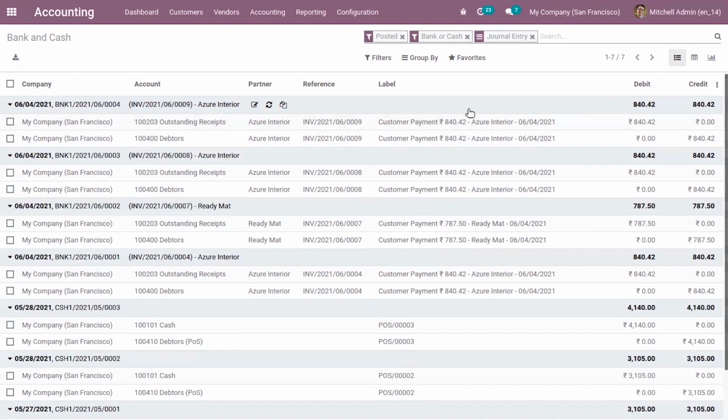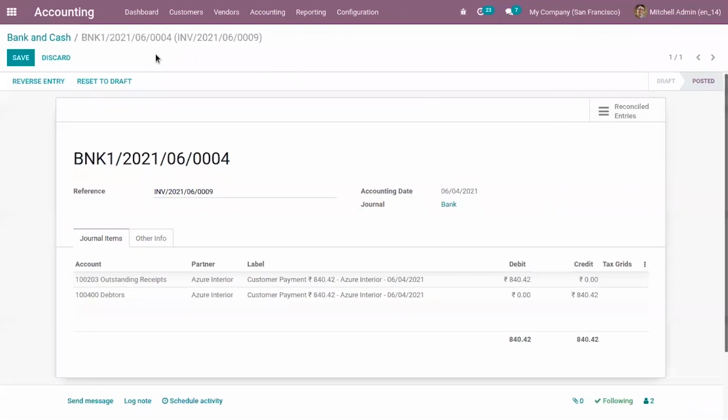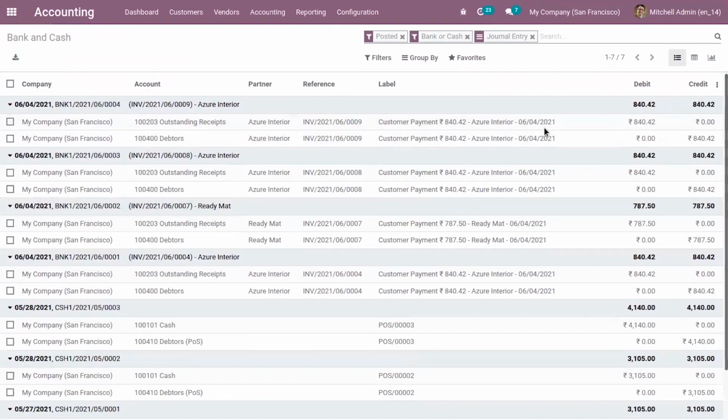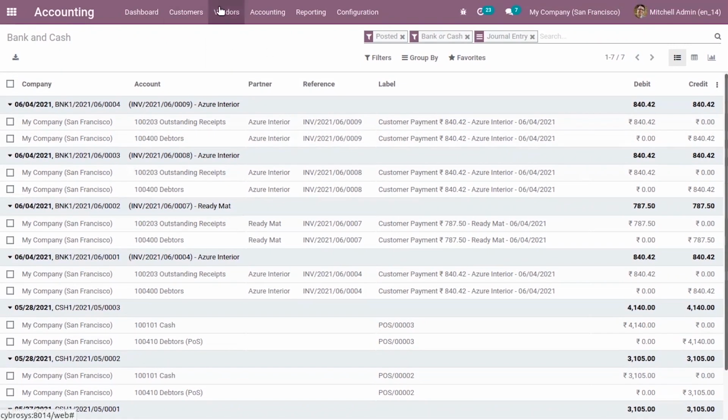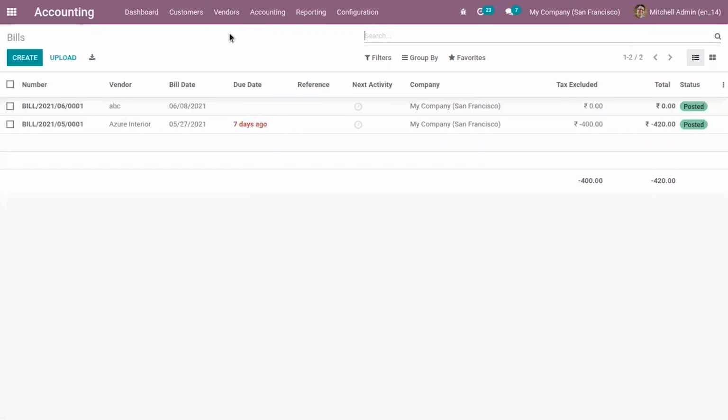As we know, our invoice is in payment, so we have to reconcile, and only then will it be posted to the bank account. Now let's see how accounts are affected when vendor bills are created.